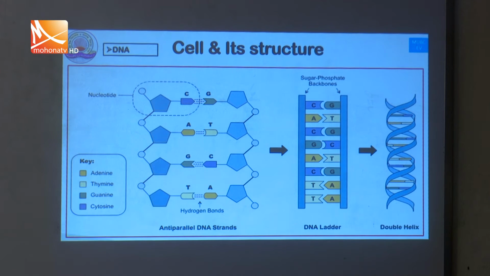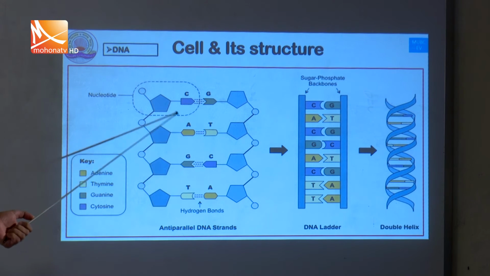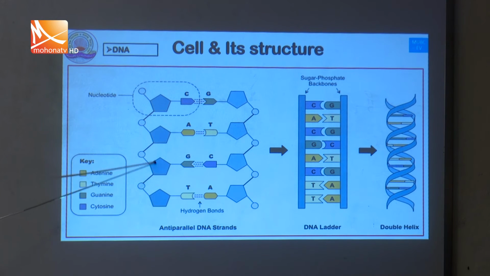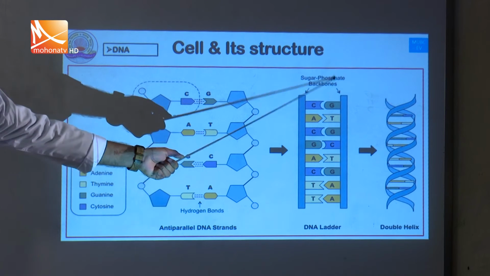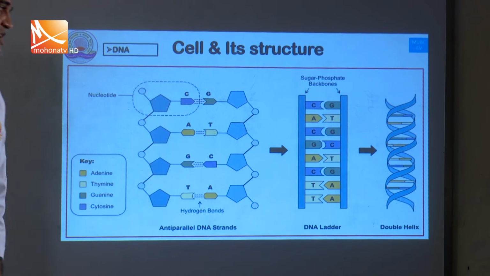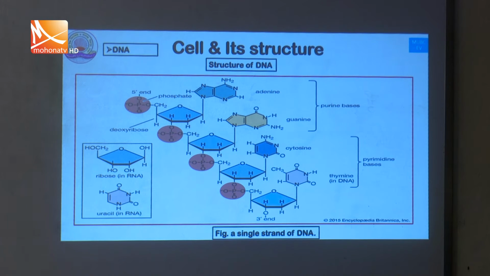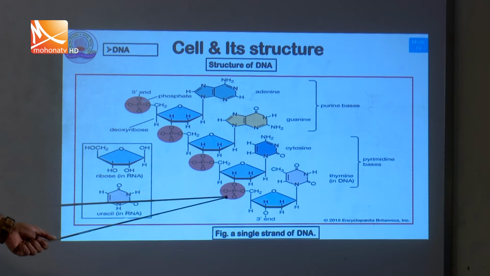So it looks like a double strand, but it is composed of nucleotides in the DNA molecule. Nucleotides in sequence make a strand, two strands make a double strand, and finally the DNA double helix originates. In a single strand, there are sugars 1, 2, 3, 4, nitrogenous bases 1, 2, 3, 4, and phosphoric acids 1, 2, 3, 4.